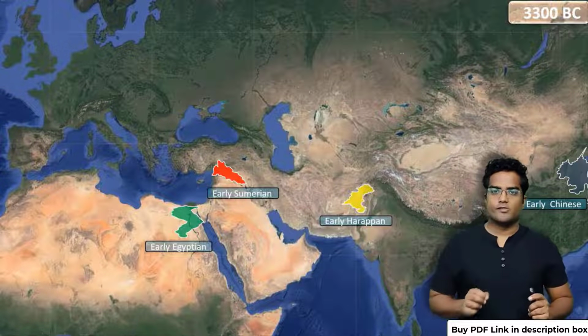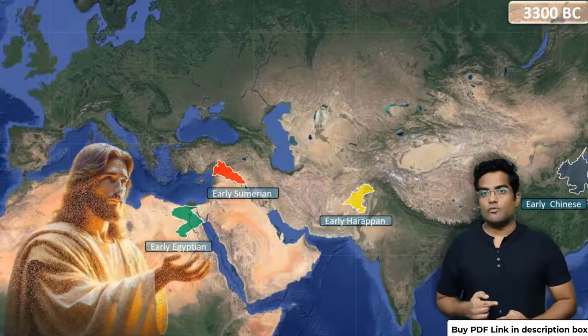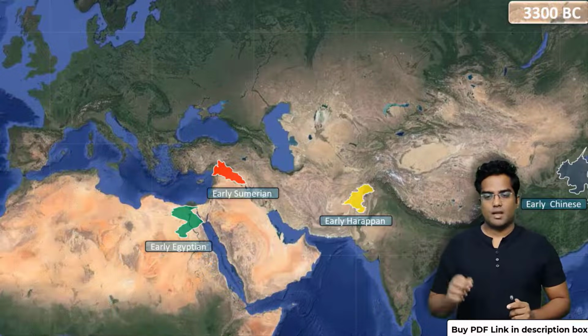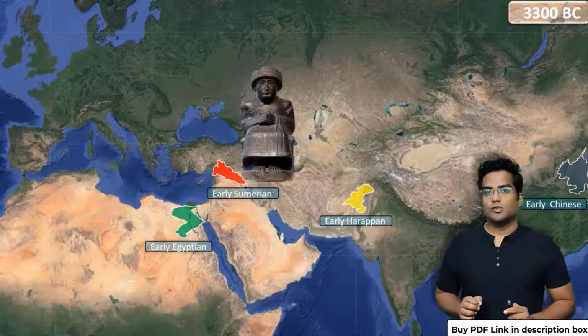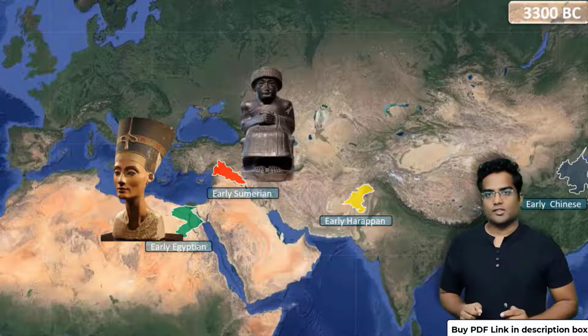Let's say 3300 BC. This is way before the birth of Jesus Christ. And here you have the early 4 civilizations. The first one is the early Sumerian civilization. The second one is the early Egyptian civilization.